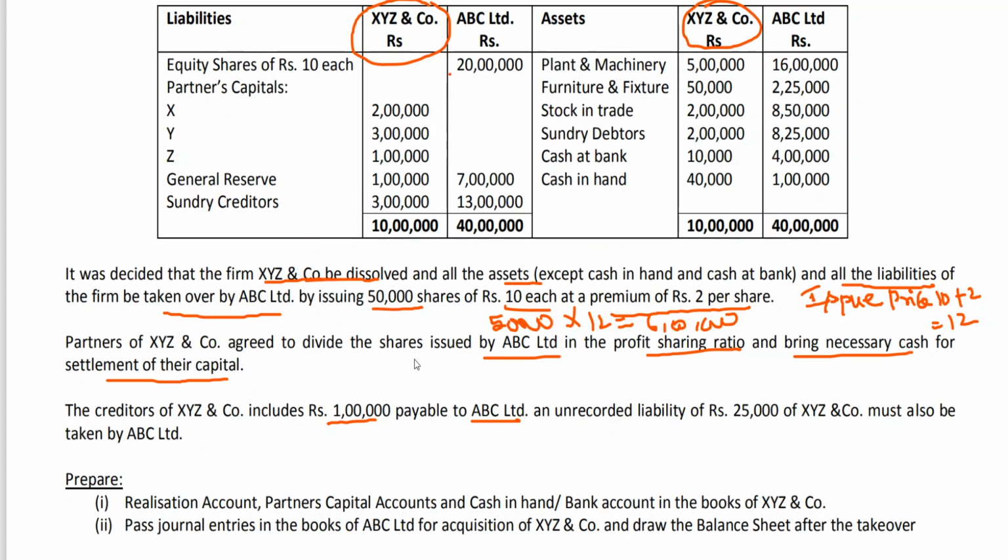Similarly, that same 1 lakh rupees appears in the balance sheet of ABC Limited as a debtor, 1 lakh due. So it is called mutual owing, and this mutual owing is to be eliminated. You have learned the entry in CA Foundation: sundry creditors account debit to sundry debtors. So this is to be eliminated. It is also called mutual indebtedness.